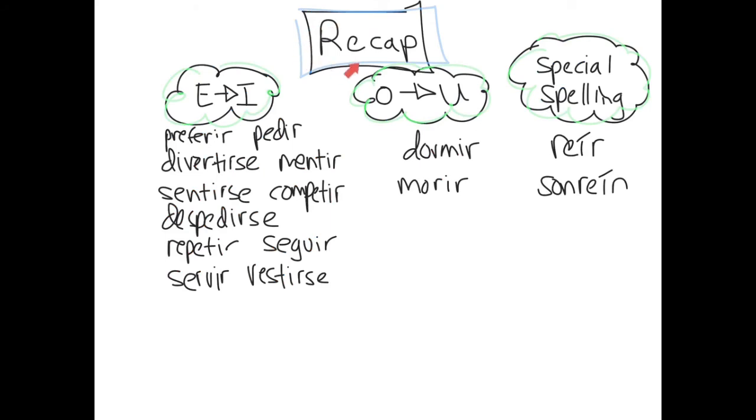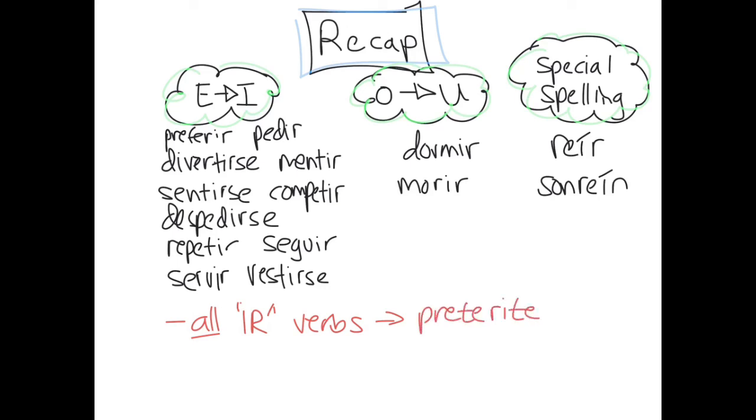So to recap, we've got 3 different types of verbs we need to be aware of. Well, 3 different changes. They're all from IR verbs: E to I, and these are all those verbs you need to know; O to U, our verbs here; and then our special spelling verbs, reír and sonreír. Again, you need to memorize this list. You need to know what the verbs mean in English and recognize that they have a change. Again, keep it simple. If you remember these rules, it'll be easier to keep this in mind.